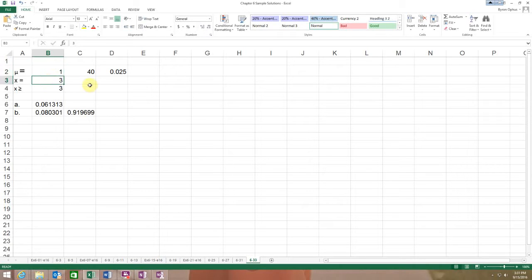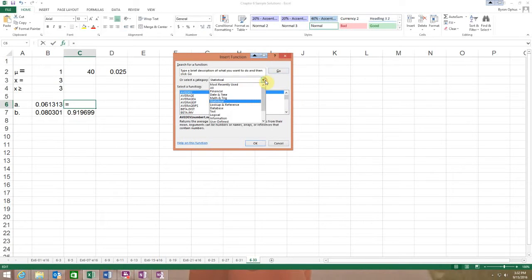Your mu should be that 1. So then my first one says what's the probability that exactly 3 loans will be defaulted, and the second, what's the probability that at least 3 loans would be defaulted? So let's do the math, or we can just do the Poisson distribution again and take a look here.